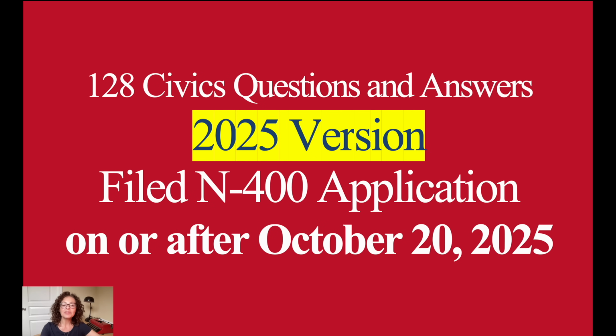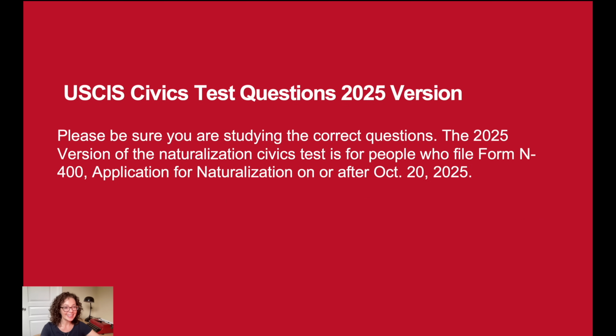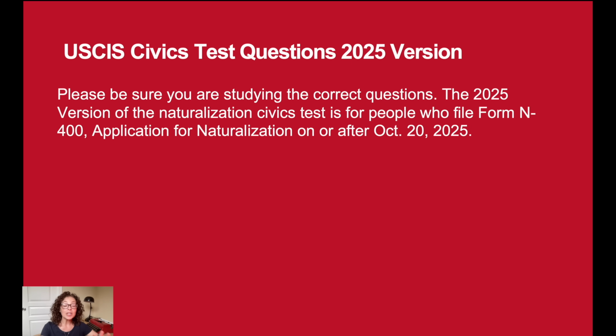The 2025 version of the Naturalization Civics Test is for people who file Form N400 on or after October 20th, 2025. The 2025 Naturalization Civics Test is still an oral test.